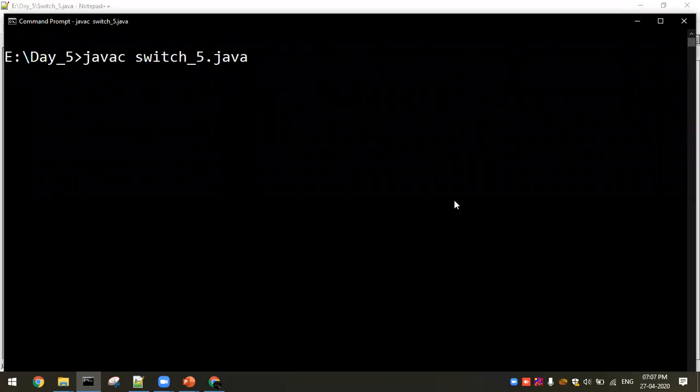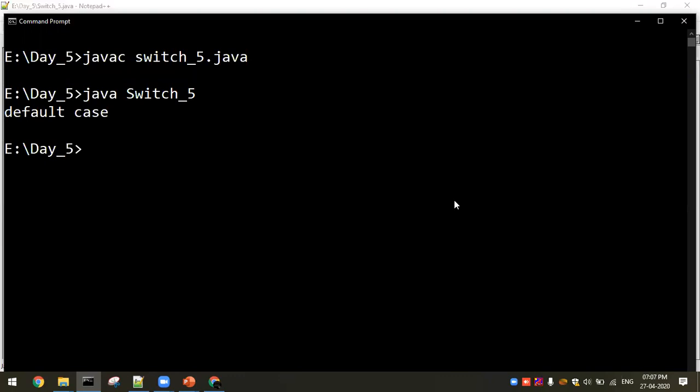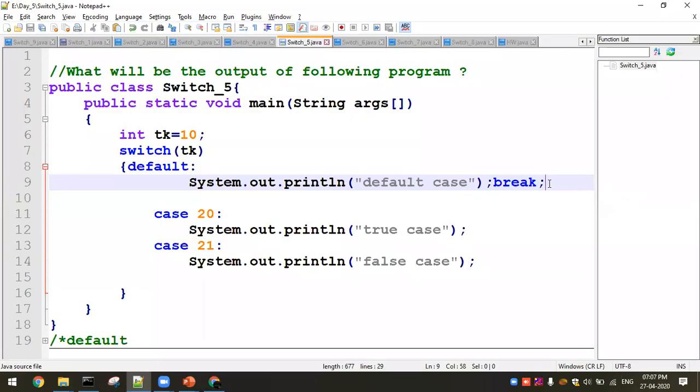So I'll get the output of only the default case. Okay, got it. So if you mention default in the beginning, you are supposed to give the break at the end of the default case, or else you can directly go ahead with the default as the last statement at the end of the cases.